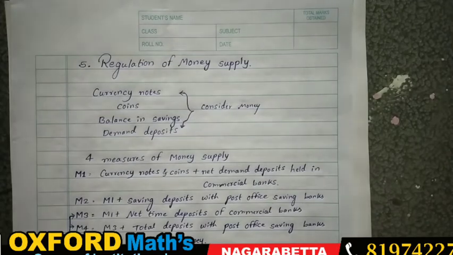But what does M4 mean? M3 plus total deposits with post office saving banks. Whatever total deposits you have made plus savings in accounts, all together is considered as M4. M3 and M4 cannot be used for daily rotation, but are kept for the future as money.